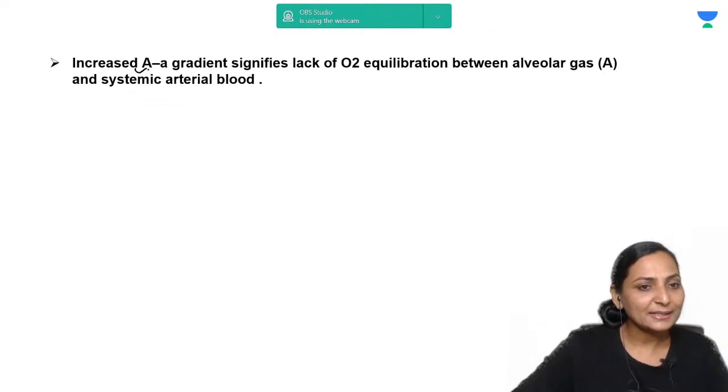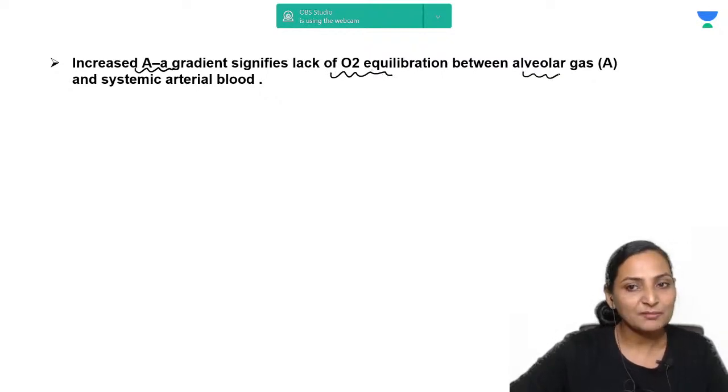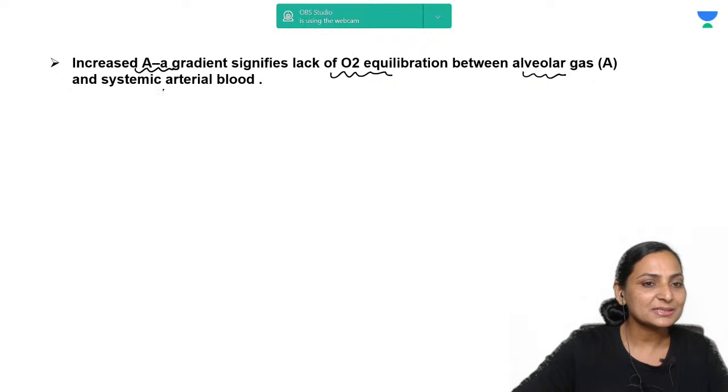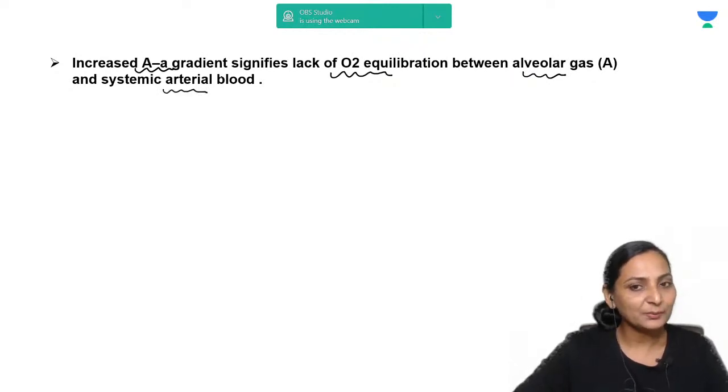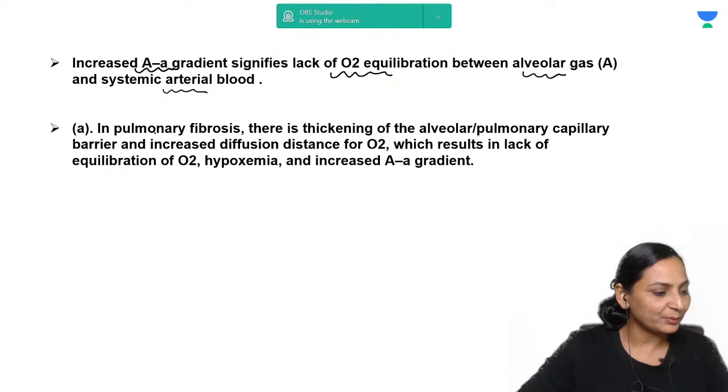What do you understand by an increased alveolar arterial oxygen gradient? This signifies that there is a lack of oxygen equilibration between the alveolar gas and the systemic arterial blood. Now when you consider pulmonary fibrosis, what happens in fibrosis?